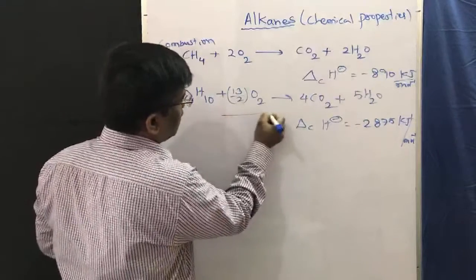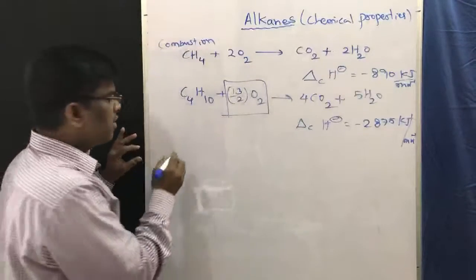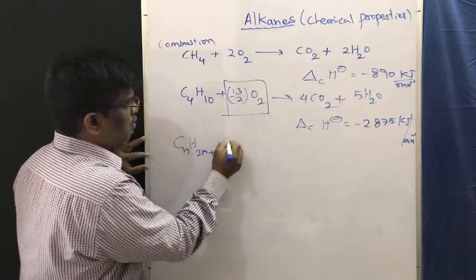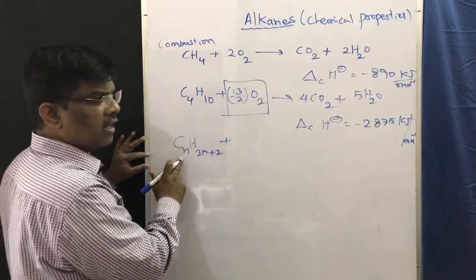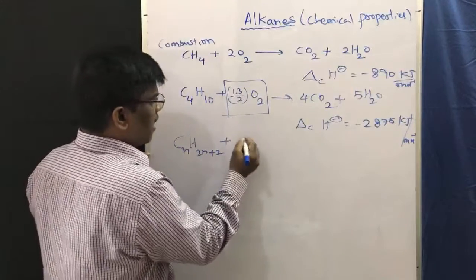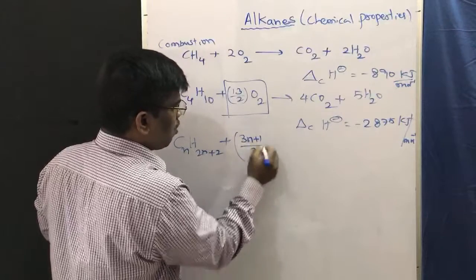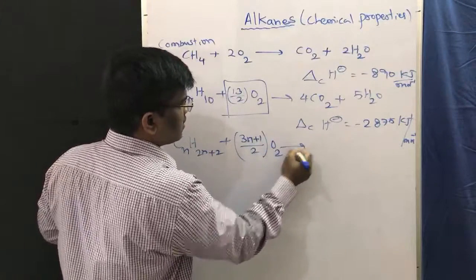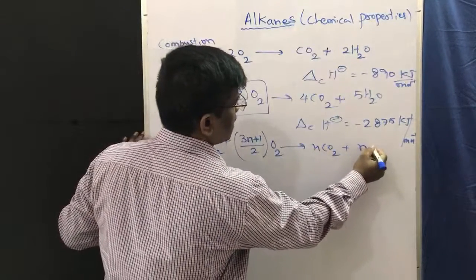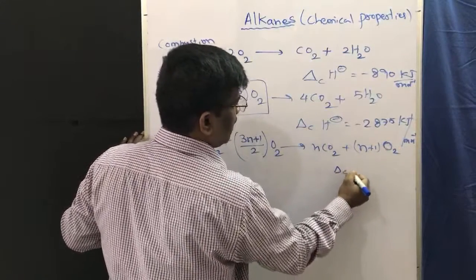Then how to calculate how much oxygen is required? There is a general formula. What is the general formula for alkanes? CnH2n+2. This alkane general formula I already explained. CnH2n+2 requires (3n+1)/2 O2, and it gives rise to nCO2 plus (n+1)H2O, and the energy will be released.